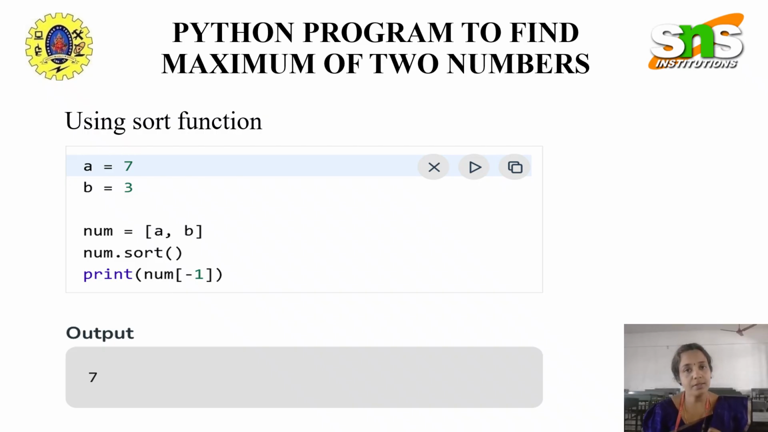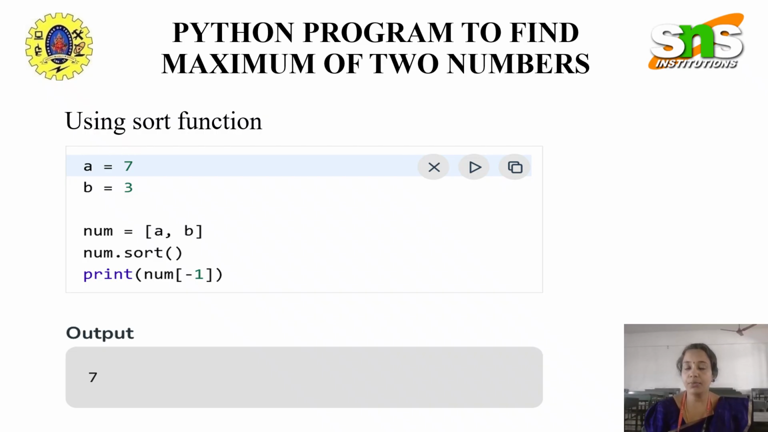The very first one is using the max function: print(max(a, b)). The second one is using a conditional statement: if a is greater than b, print a, else print b. So that was the second method. The third one was the ternary operator method, which is for advanced programmers: print a if a is greater than b else b. That is only one line of code.